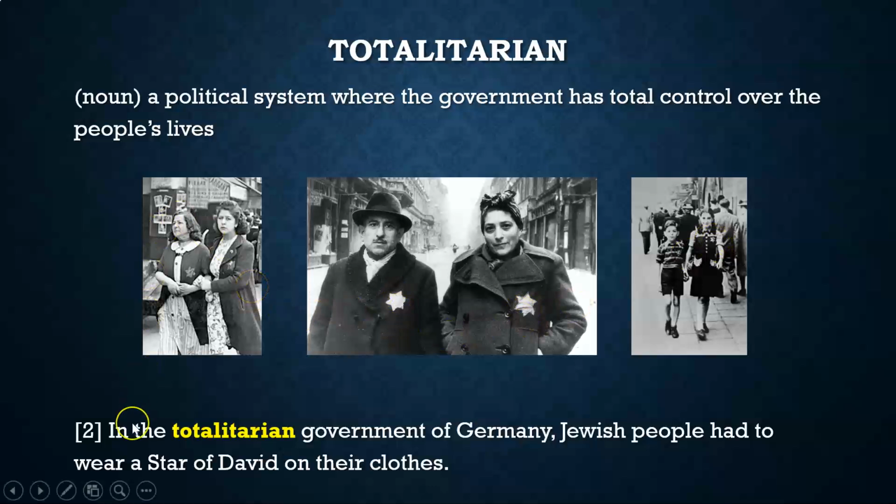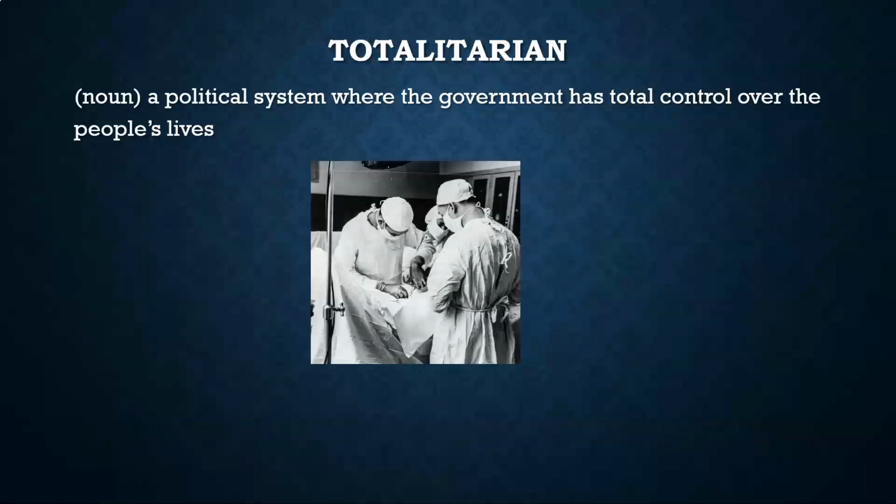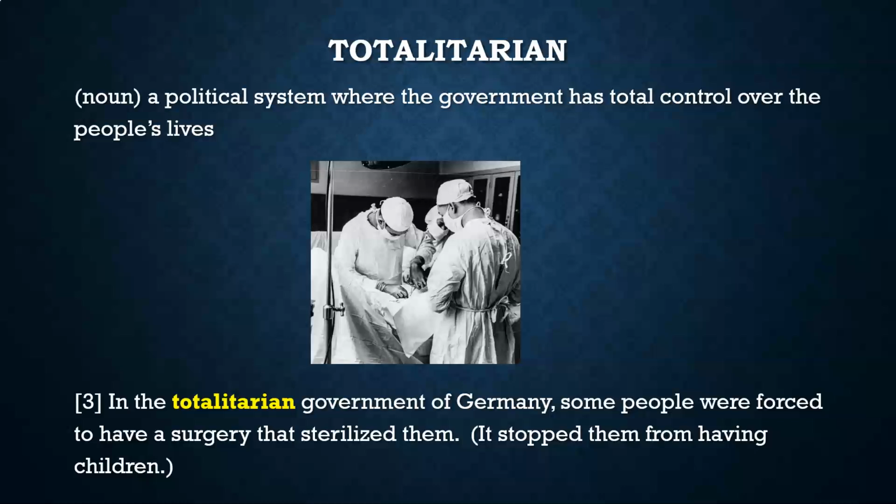In this sentence too, in the totalitarian government of Germany, Jewish people had to wear a Star of David on their clothes. And in the totalitarian government of Germany, some people were forced to have a surgery that sterilized them. It stopped them from having children. So the government controlled if you can have children or not. They had total control over the details of people's lives.